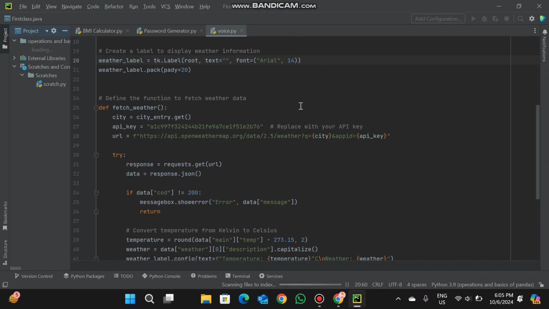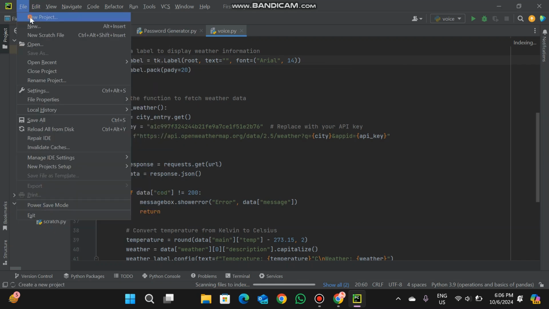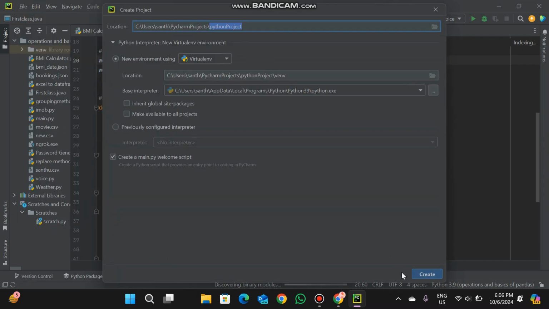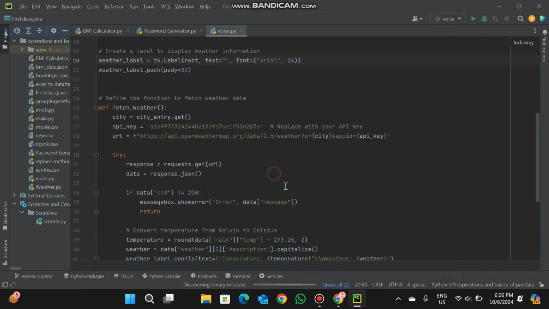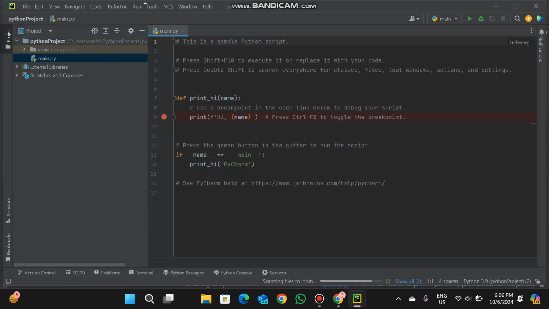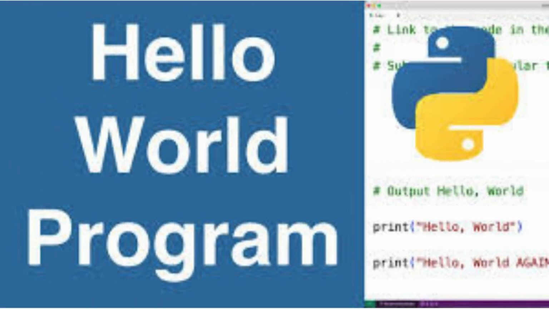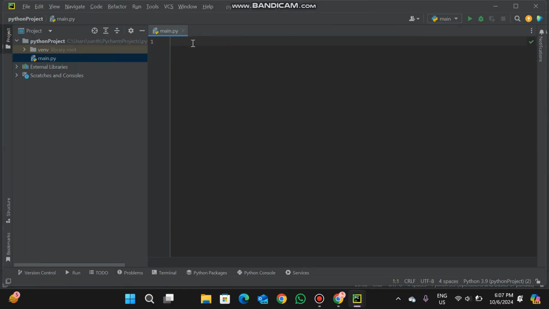So the interface of PyCharm is like this. It also has multiple files open. We will create a new project. Okay, create. One minute. So the default window will be like this. Let us remove all this code. We start with the first code in Python. Print hello world.